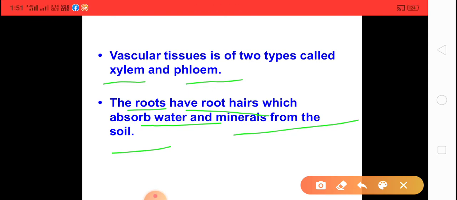They absorb water and minerals from soil, and transportation takes place by xylem and phloem. So the roots absorb the water and minerals, and these are transported to the various parts of the plant by vascular tissues. Okay, clear?